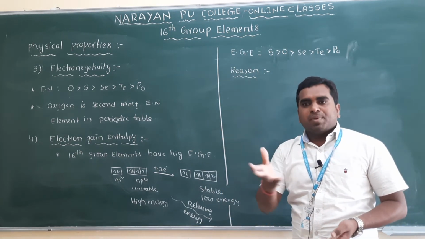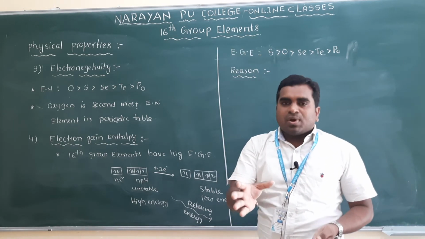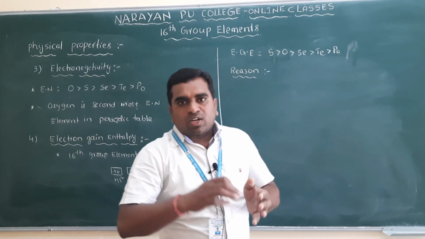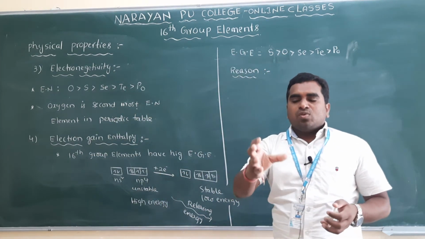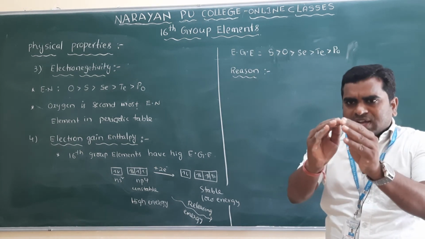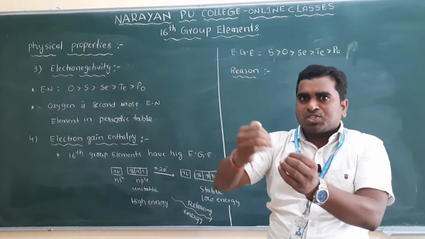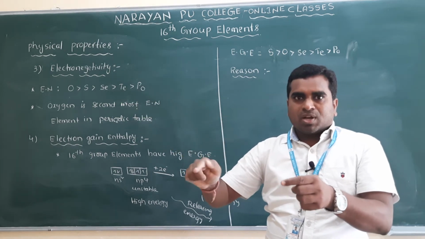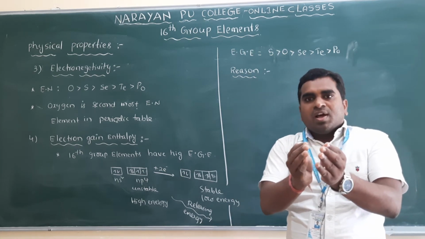Compared to the 16th group elements, which one has the smallest size here? Oxygen. Because of its small size, its electrons are distributed over a small region of space. So if incoming electrons come, what will happen? There will be repulsions, because the electron density is distributed over a small region of space.